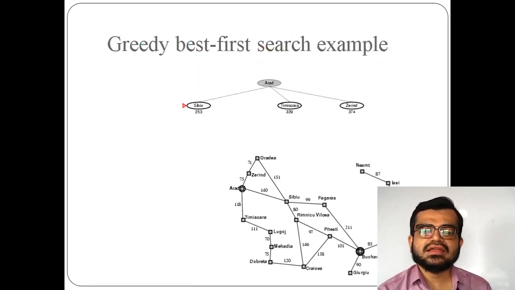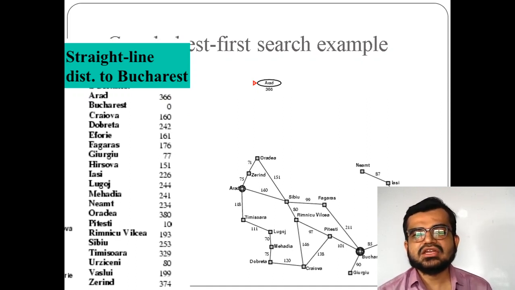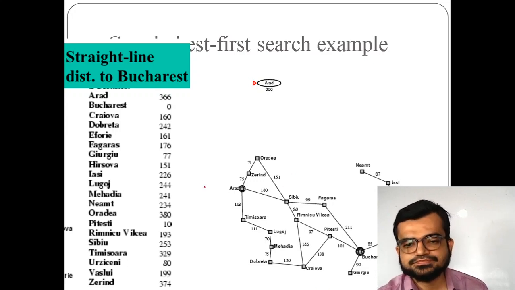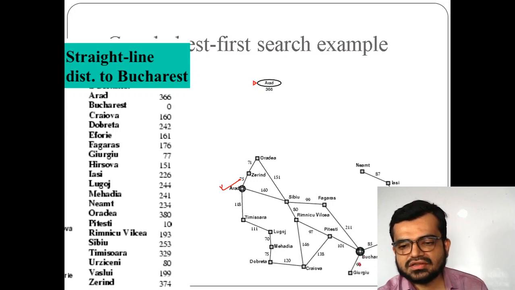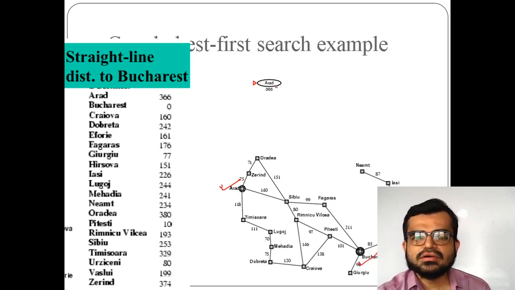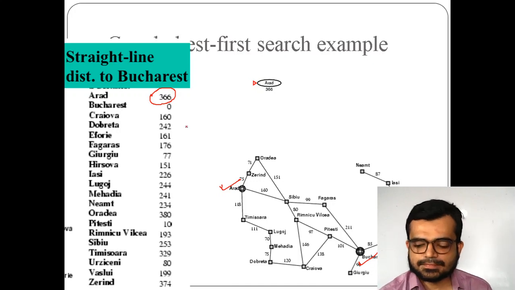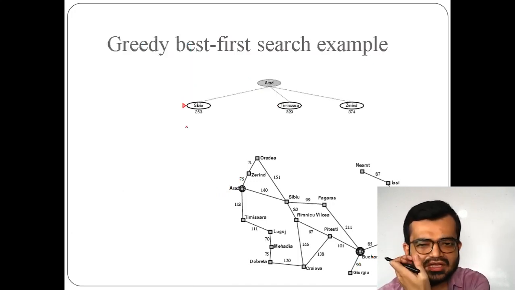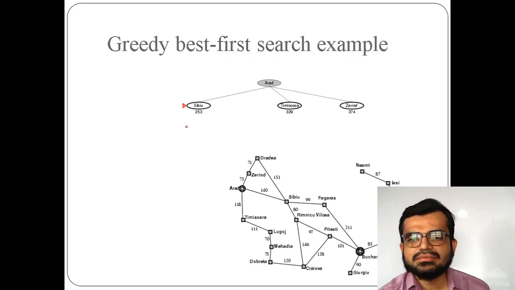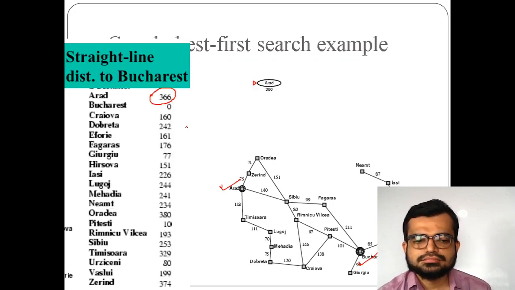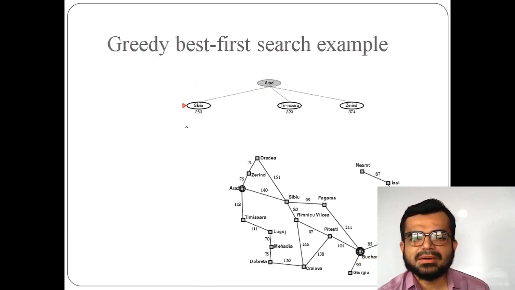Now again this is an example. Initially I need to reach from Arad to Bucharest. This is my destination. The aerial distance here is given as 366 kilometers, right? From Arad there are three locations: Sibiu, Timisoara and Zerind.